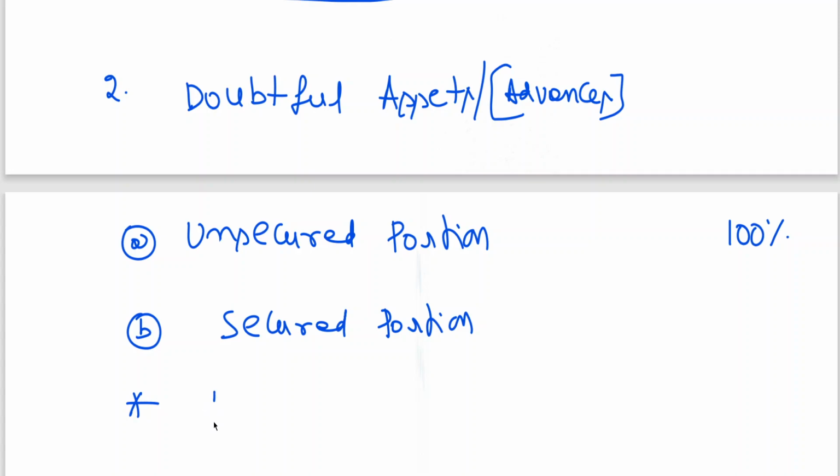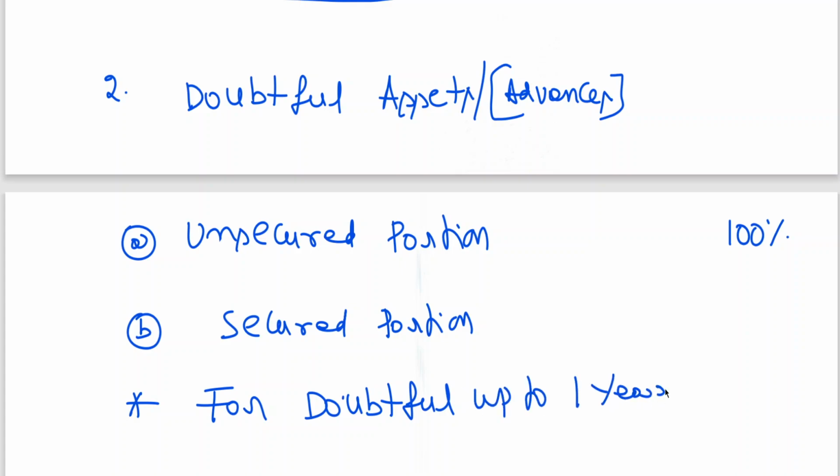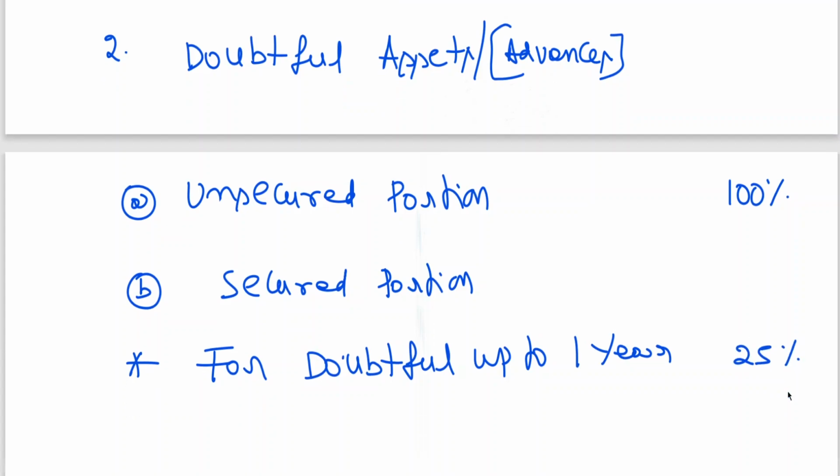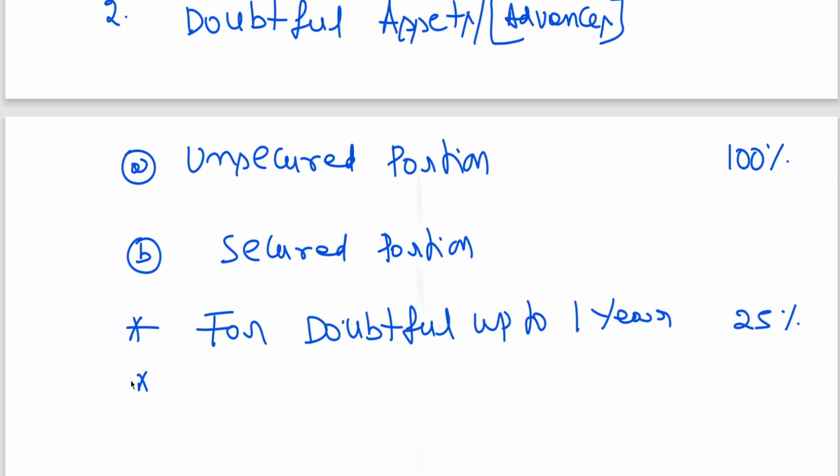The provision which we need to create is for doubtful advances up to 1 year. For doubtful up to 1 year, 25% is the provision you need to create. This is very important from the examination point of view. Sometimes, surprisingly, you can expect even an 8-mark question on this. For doubtful up to 1 year, 25%.